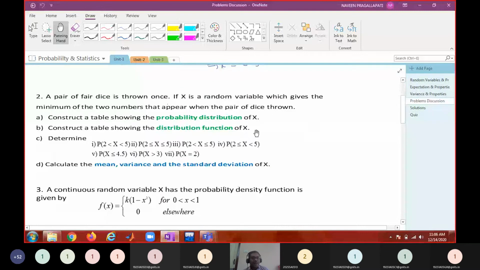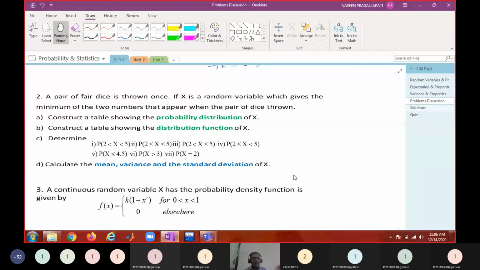And after that we did some problems like this. Some pair of dice problem, where we have seen x equal to the sum. When you throw a pair of dice, you'll get some value that can be 1 1 to 6 6, some value can be 2, some can be 2 to 12. So various possibilities will be there. So you're asked to determine the probability that the sum is 2 to 5, exclusive, inclusive, semi-exclusive, and so on. These things we have done with the help of a distribution table. We prepared a distribution table for it, and by looking at the distribution table, we picked the required values and simplified. That you can see here.